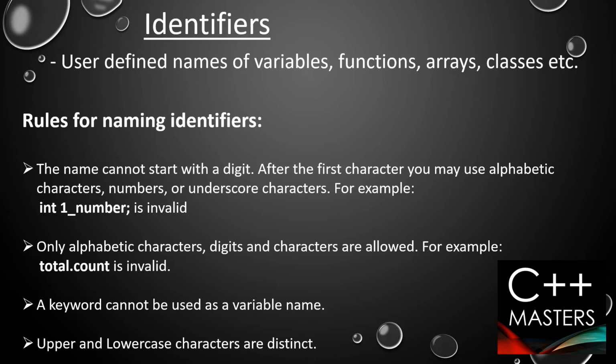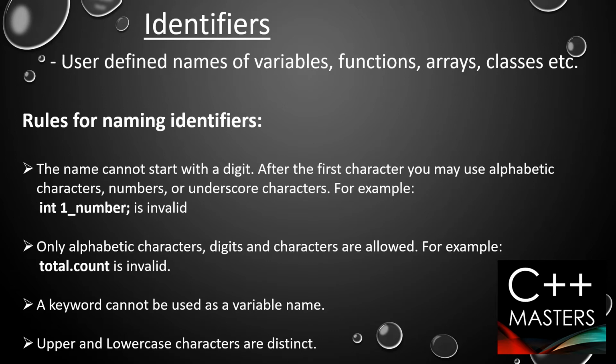Now I will be introducing the identifiers. What are identifiers? These are the user-defined names of the variables, functions, arrays, classes, etc. Actually, whatever the user or the programmer defines becomes an identifier.